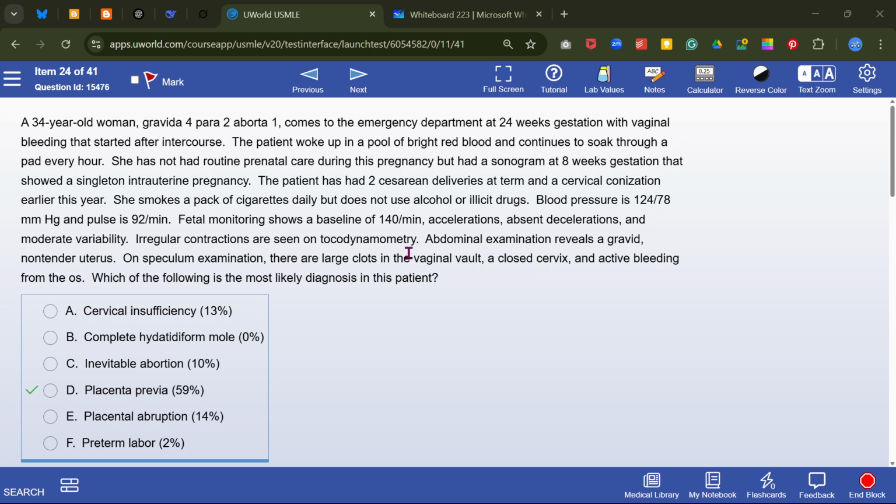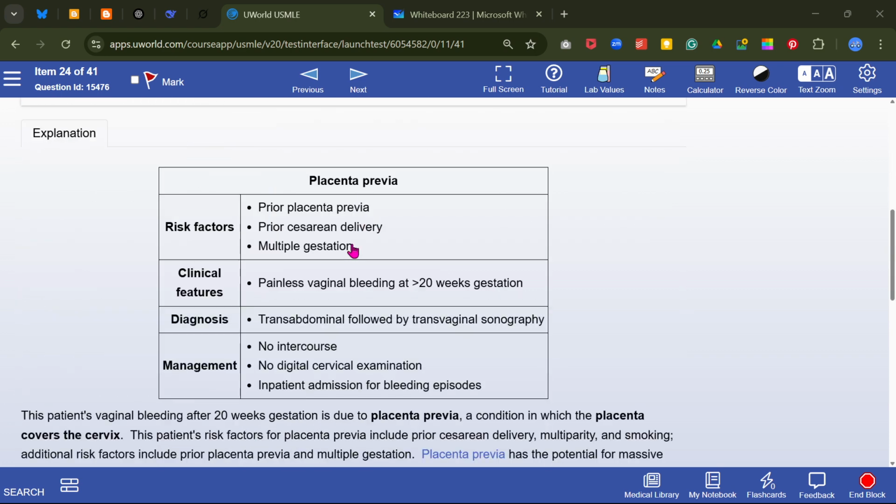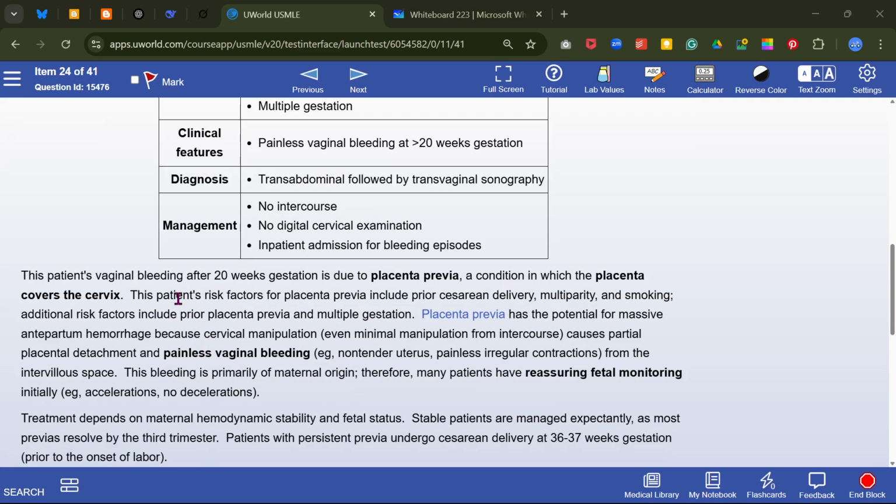So this patient has painless bleeding. It starts after sexual intercourse. It looks like placenta previa. So this patient has vaginal bleeding after 20 weeks due to placenta previa, in which